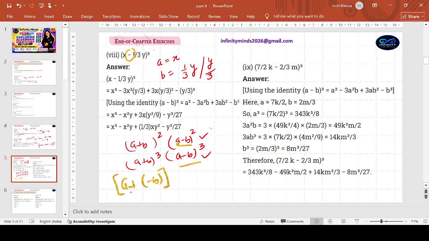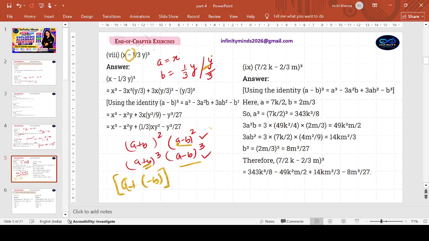I've seen some students getting confused. Try and see, children. I can apply my a plus b whole cube identity also. Then my b shall take the value minus y by 3. And then you can apply the formula identity of a plus b. Use this, then give the value of b negative, like we did in the previous one, a plus b plus c whole square.